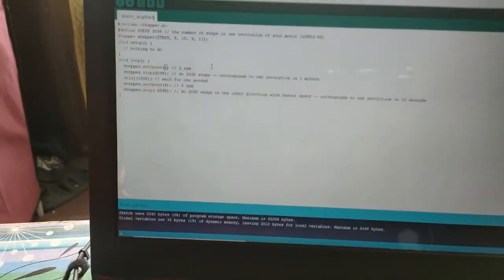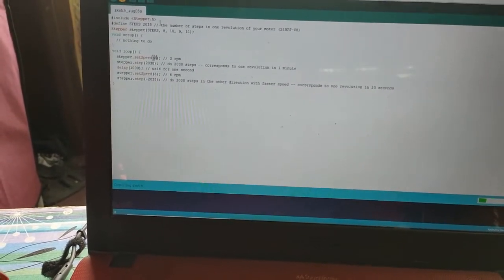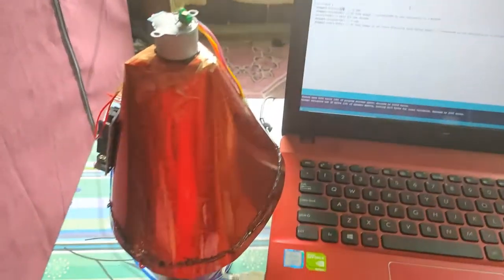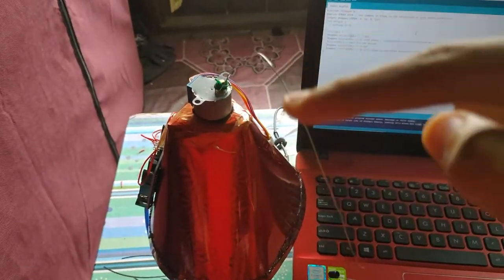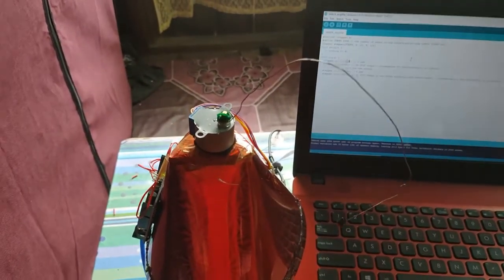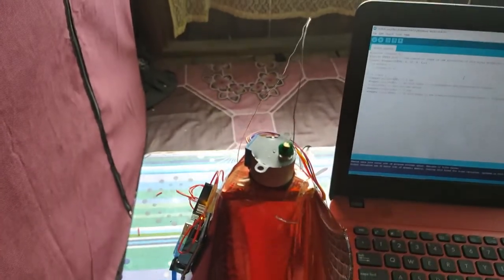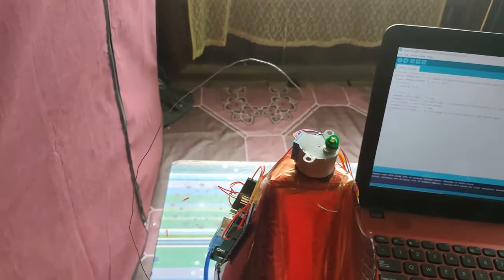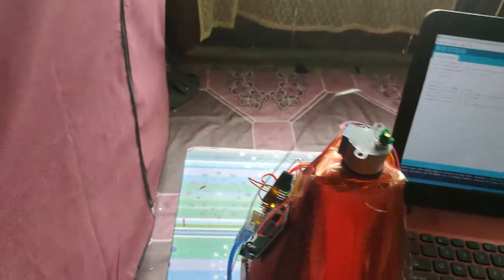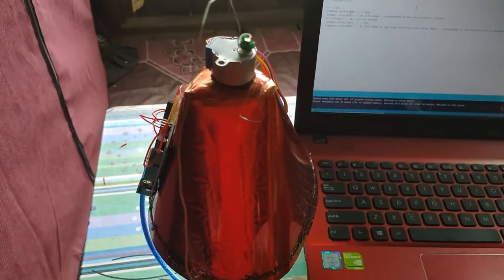Okay, so how about faster than that? I will try changing from RPM 1 to RPM 3, and then we upload it. As you can see, the antenna moves faster than RPM 2 because when the RPM is increased, the speed will also increase, but the readiness of the data will be lower than RPM 1 because of the speed.